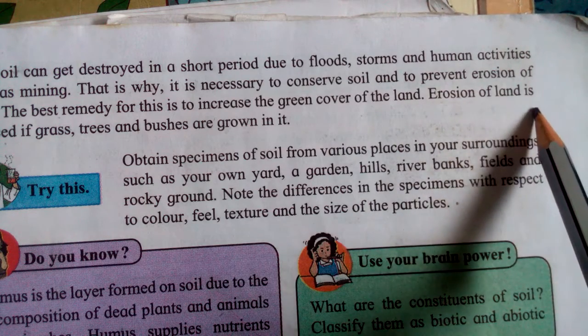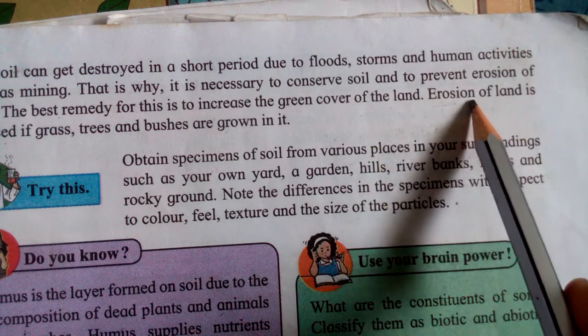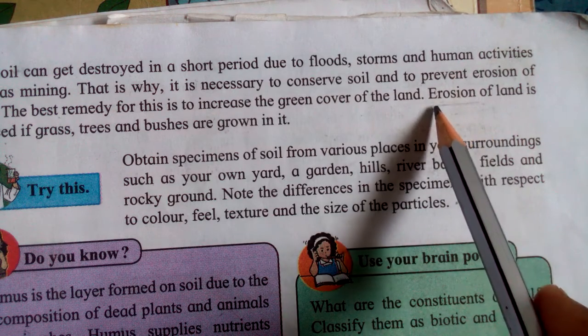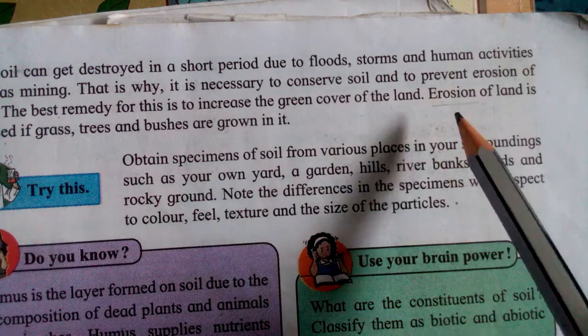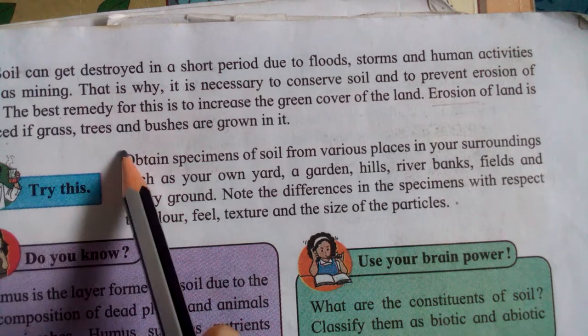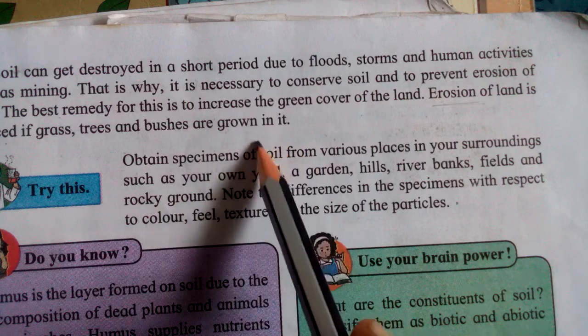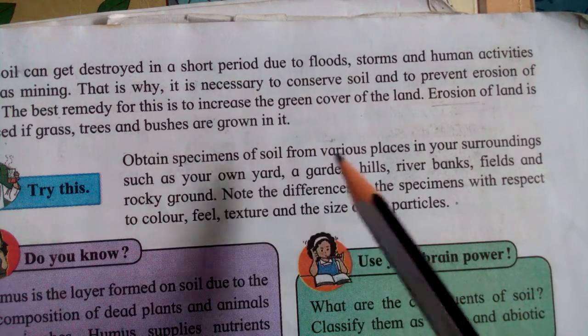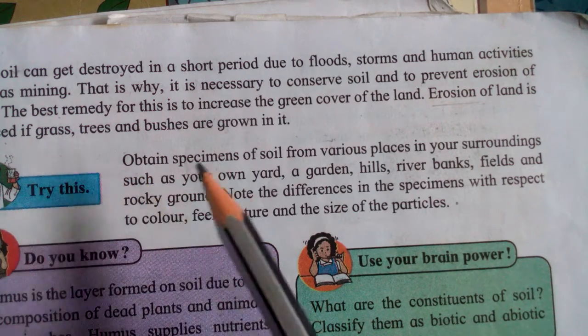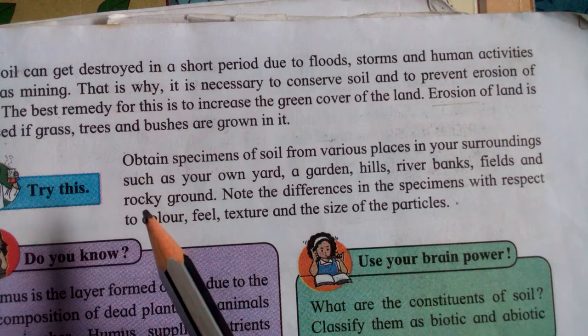Erosion of land. Erosion means in Marathi we say dhoop. Okay, means less amount of soil remains. Erosion of land is reduced if grass, trees and bushes are grown in it. What happens if rain continuously falls on the earth?